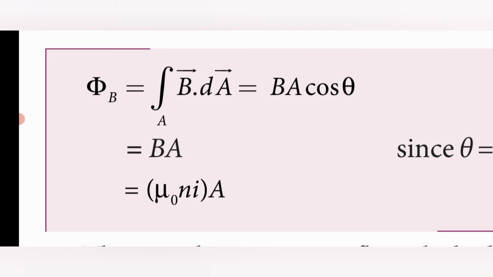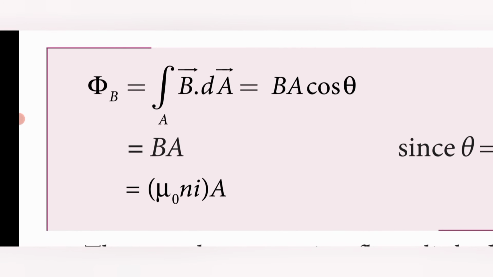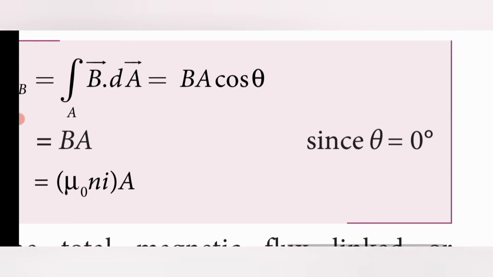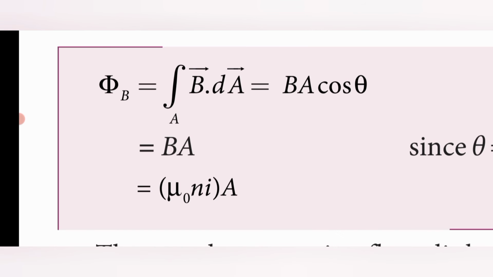So we choose the magnetic flux formula phi is equal to integration of B dot dA, which in magnitude is BA cos theta. The maximum value is when theta is 0, then it is only BA.